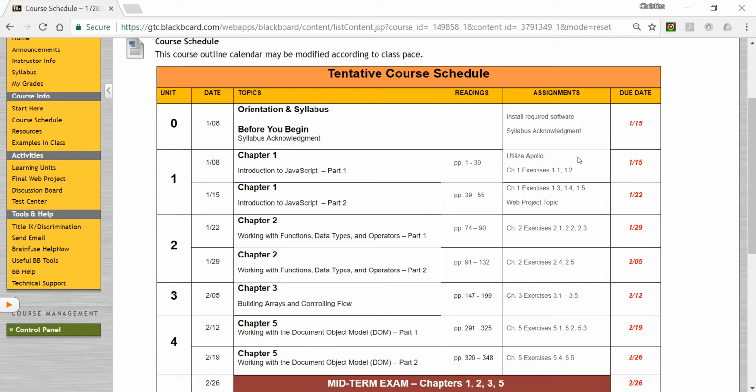And once you have the account created, you want to work on these exercises, and you'll be uploading these assignments to your Apollo account. When you submit your assignment, I just need the link or links to these exercises. So please do not upload all the files to Blackboard, but just provide me the link.